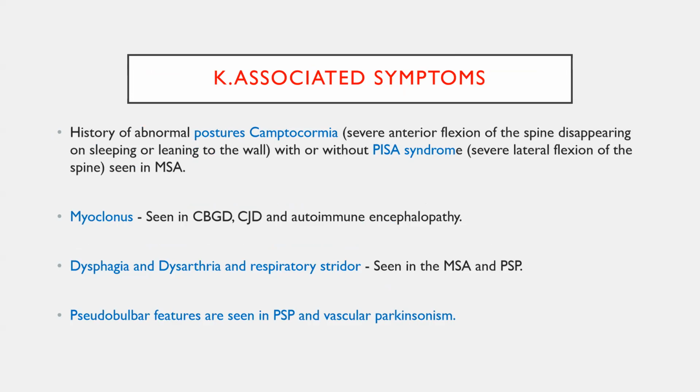Camptocormia is nothing but severe anterior flexion of the spine. It can be seen in idiopathic Parkinson's disease in the later part of the disease. And PISA syndrome is just lateral flexion of the spine. This is classically seen in multiple system atrophy, and in Parkinson's disease also. You can ask the history, or by doing examination also, you can identify the abnormal posture.